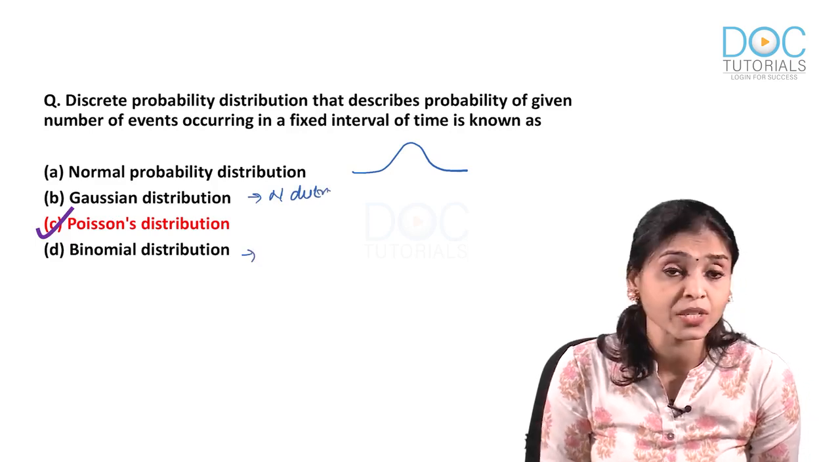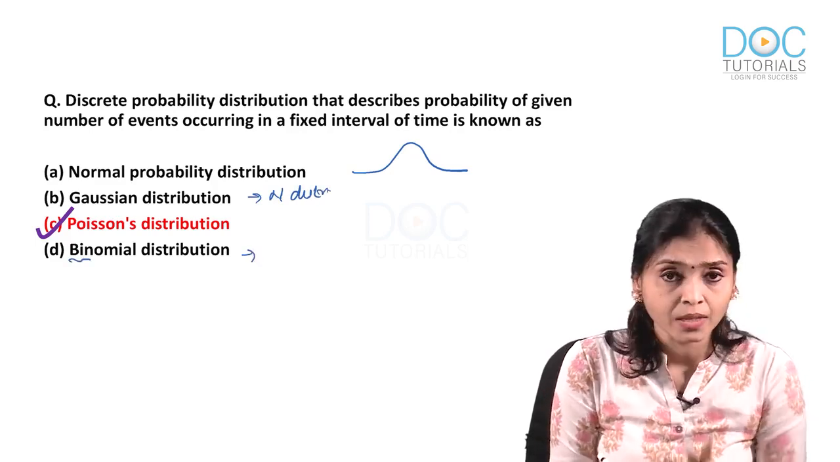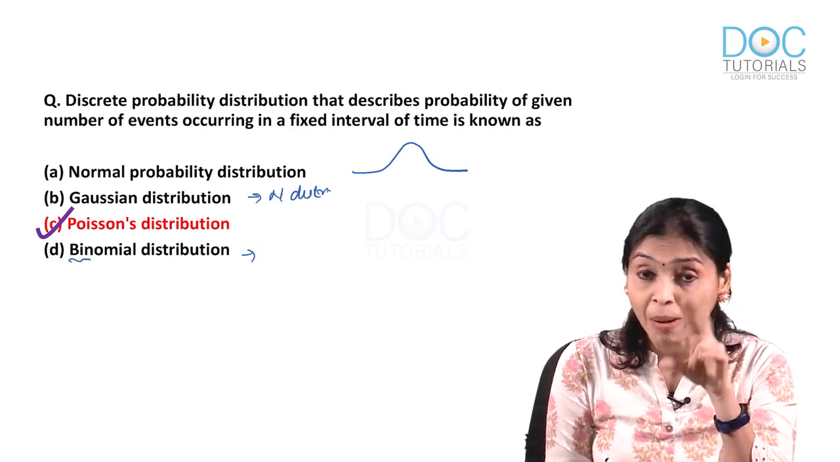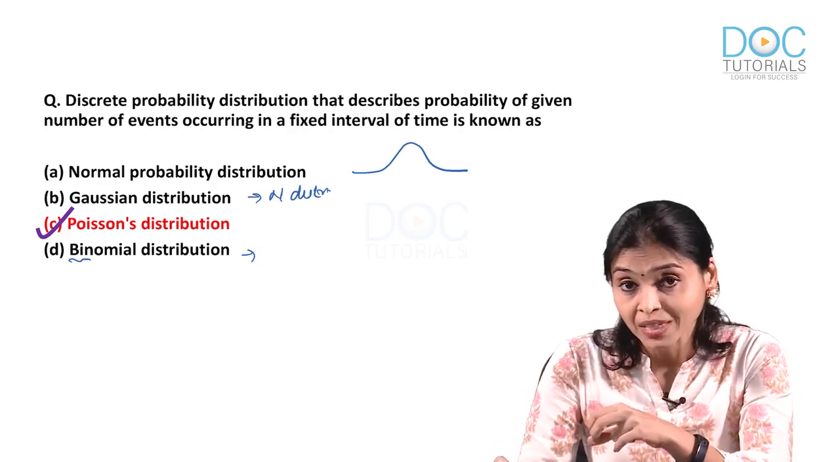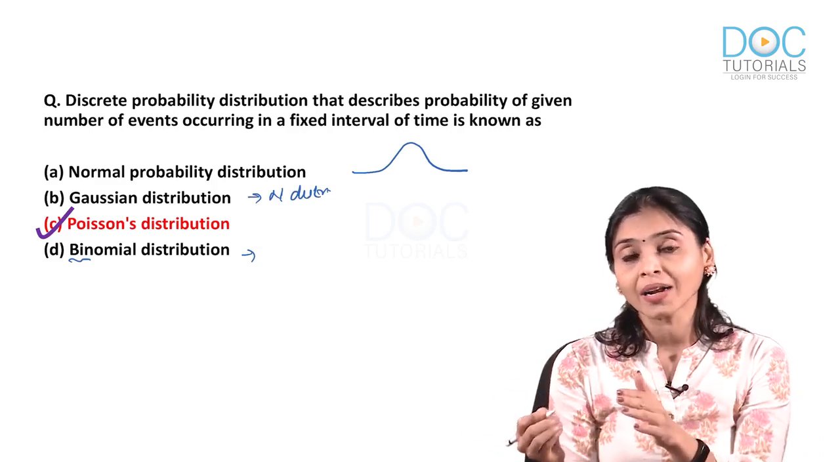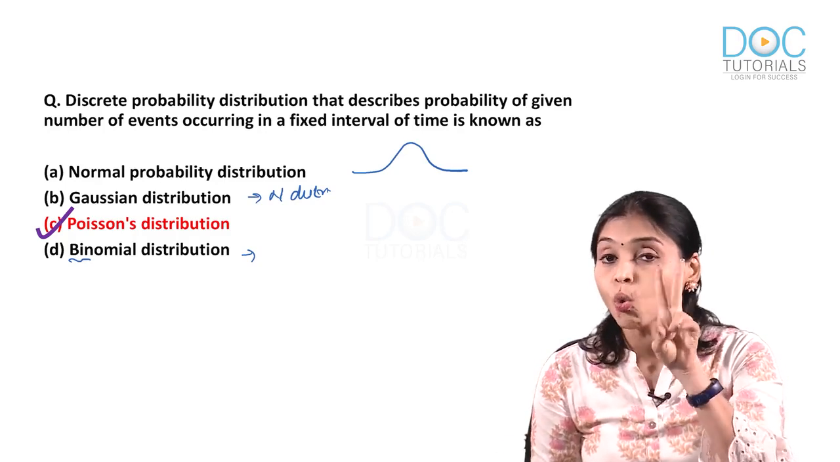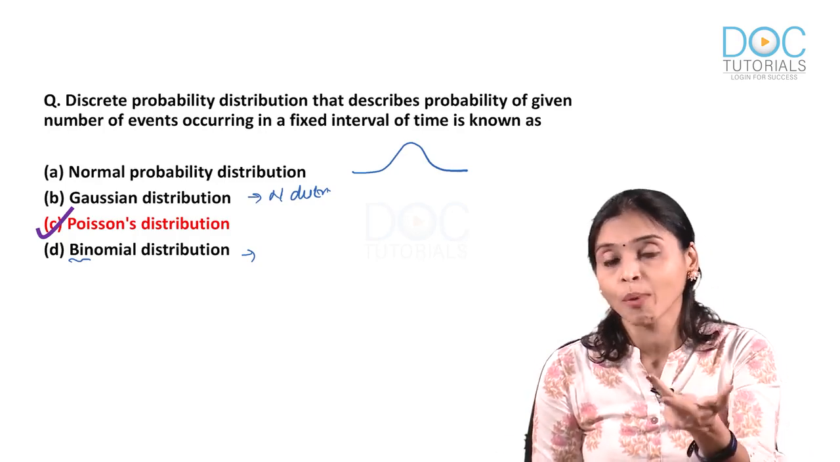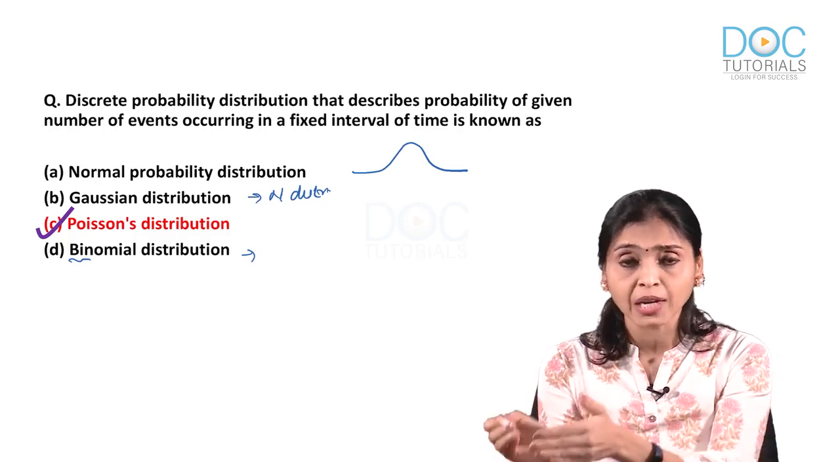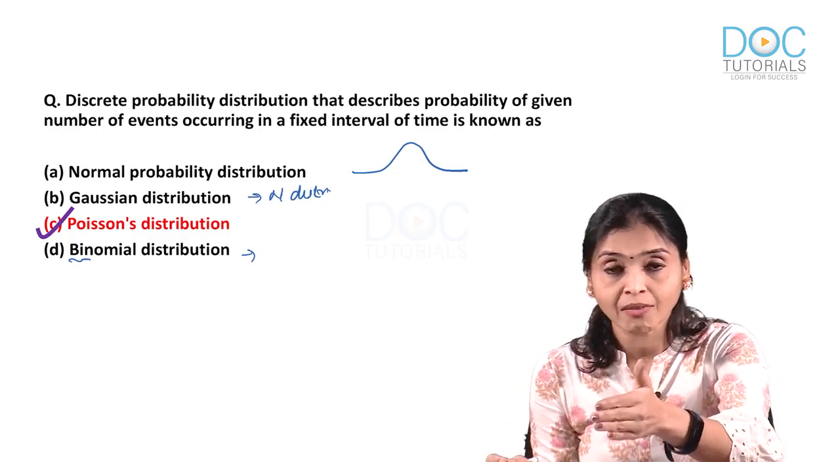Now, what is binomial distribution? What do you mean by bi? 2. So, as the name indicates, binomial distribution means it is a distribution that you get when you are expecting only 2 outcomes, okay, or 2 possible outcomes. For example, after giving a new treatment, how many patients survived, how many died.